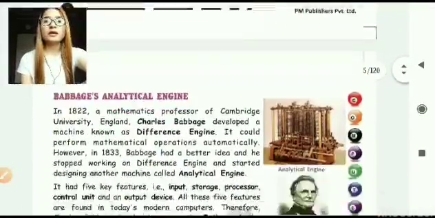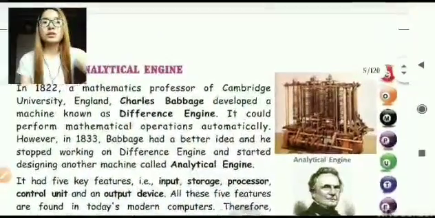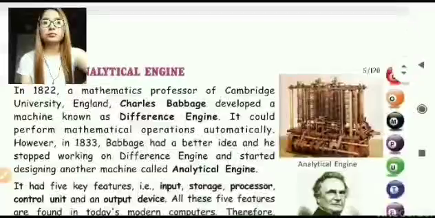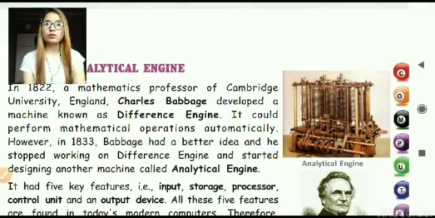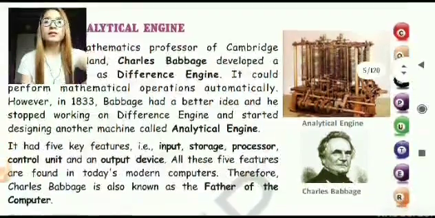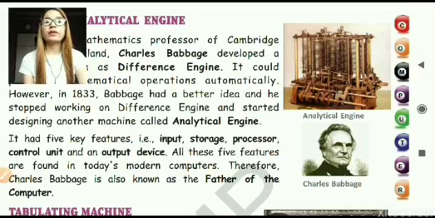After Leibniz calculator came Charles Babbage's analytical engine. Now, Charles Babbage started with a machine or device called the difference engine. Later, he got better ideas and started making it more refined, and he named it the analytical engine. Now, the analytical engine, we can call it our first computer, because it has all the 5 key features we are using in our computer today.